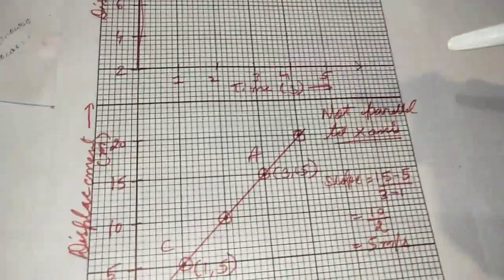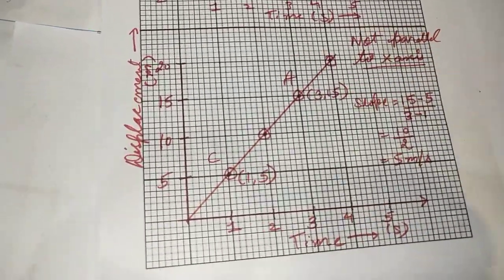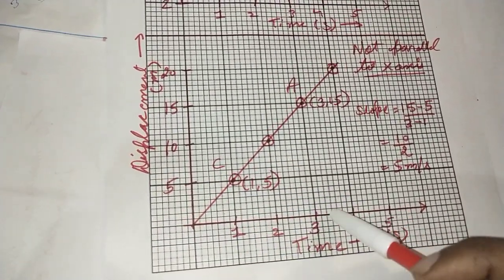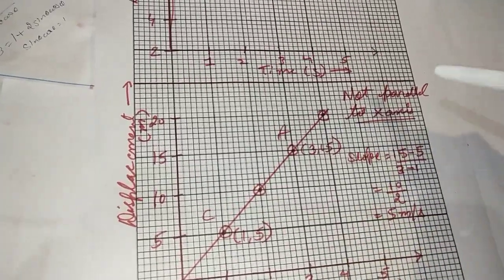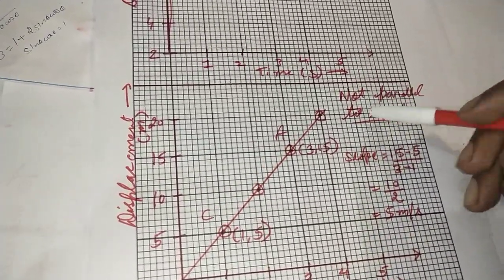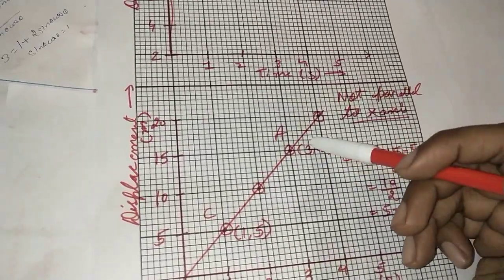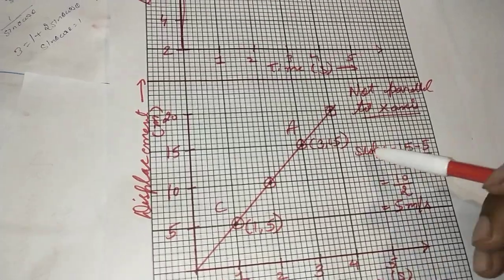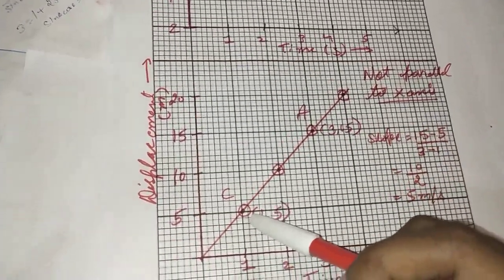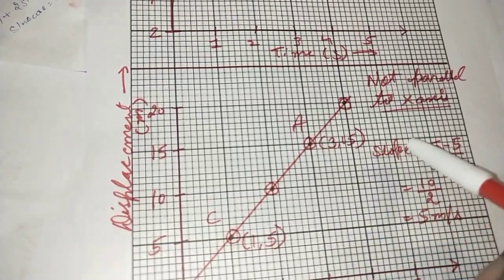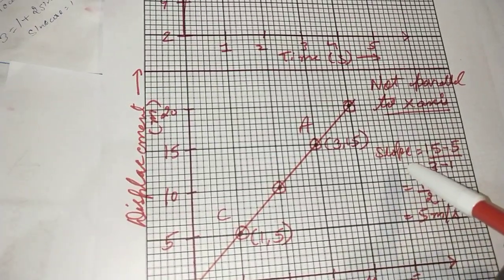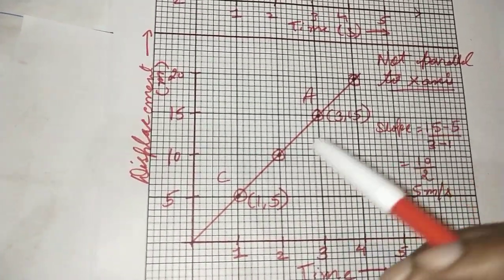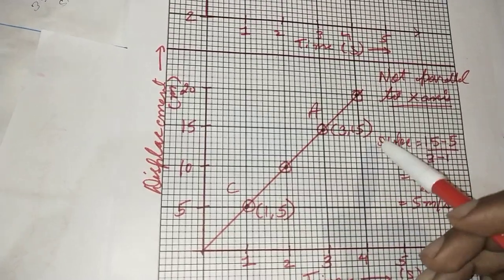Now let's take a case in which an object covers a displacement of 5 meters after 1 second, 10 meters after 2 seconds, 15 meters after 3 seconds, and so on. Let's try to calculate the slope of a line which is not parallel to the x-axis. We have these coordinates, so we obtain a straight line. The slope will be, again considering two points A and C, the difference in y upon the difference in x. So the velocity of this object will be equal to 5 meters per second.